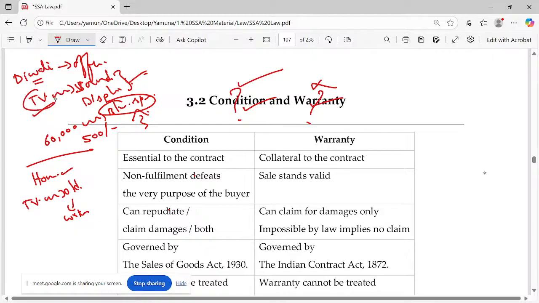But if the TV is not working properly, you can ask, because it's a condition, the main subject of your goods. That's why you have entered into a contract of sale. But if it is aligned to that, you'll call this a warranty, you'll not call this a condition. Usually, I'll give this example. I'm going to buy a dog. For what purpose? To safeguard my house.